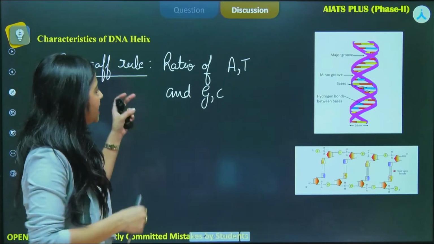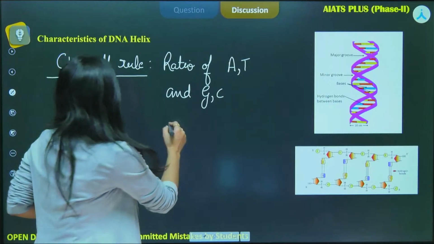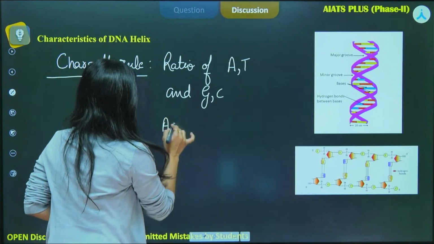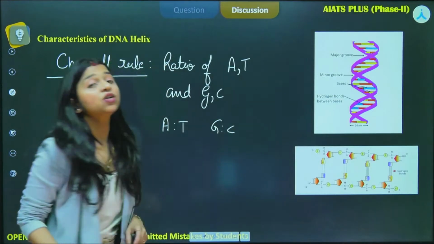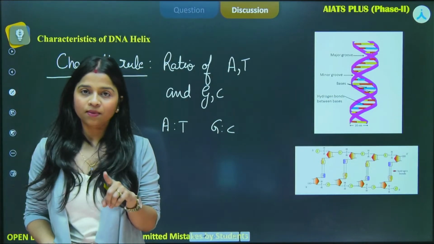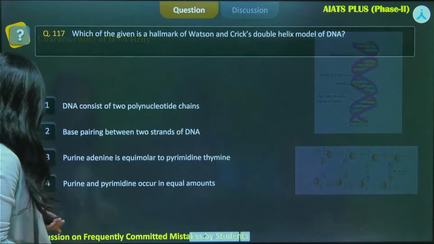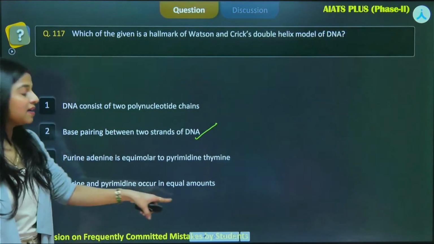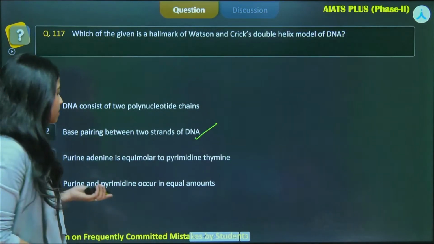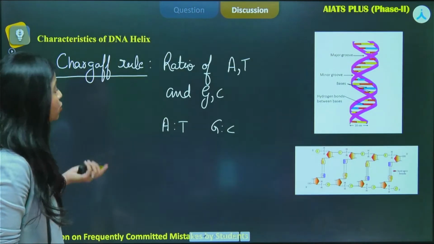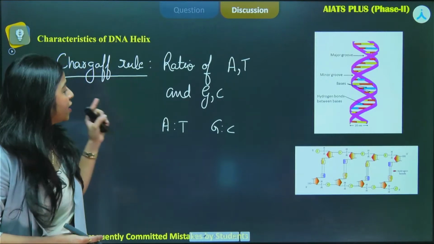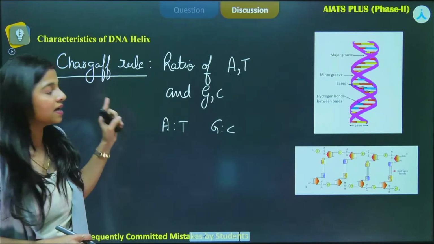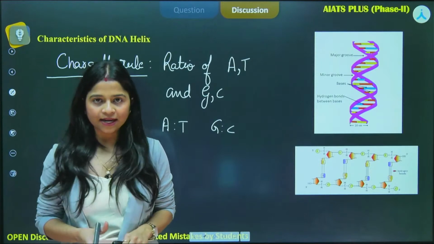Now we have AT and GC, all right? So A ratio T, or if we are talking about G ratio C, it always has to be 1, okay? So the option said purine and pyrimidine occur in equal amounts, and I told you what is purine. Purine is adenine and guanine, and pyrimidines are thymine and cytosine, okay?